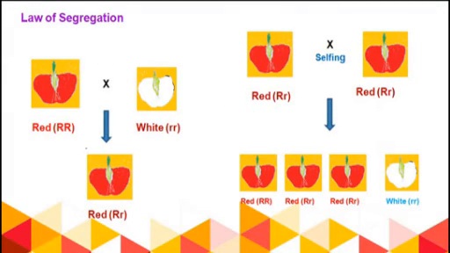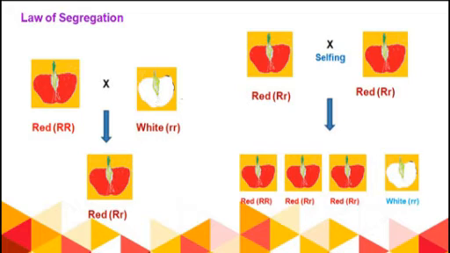See here, this is the diagrammatic representation. Here you have selected a red color parent and a white color parent. They will give rise to heterozygous red, hybrid red. When these hybrid red plants are allowed to self-fertilize with each other, they will give rise to 4 offsprings, out of which 3 are red and 1 is white. So here you can see whiteness has again reappeared.